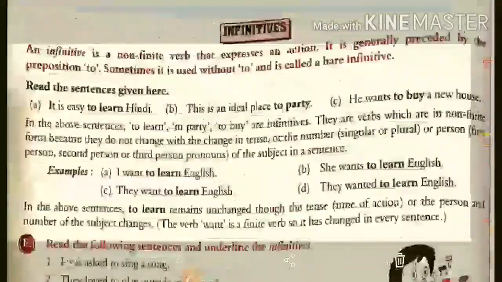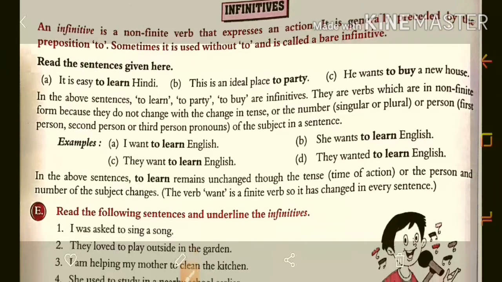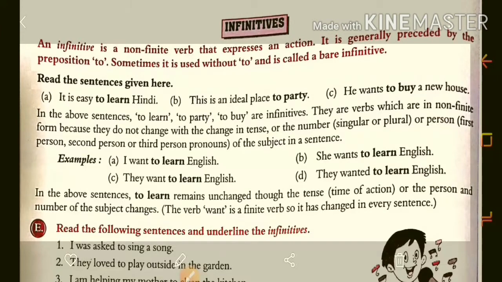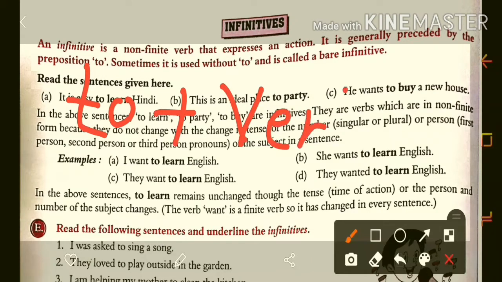What is called the infinitive? An infinitive is a non-finite verb that expresses an action. It is generally preceded by the preposition to. Sometimes it is used without to and it is called the bare infinitive. Means when the verb is coming as to plus verb, that is called the infinitive.